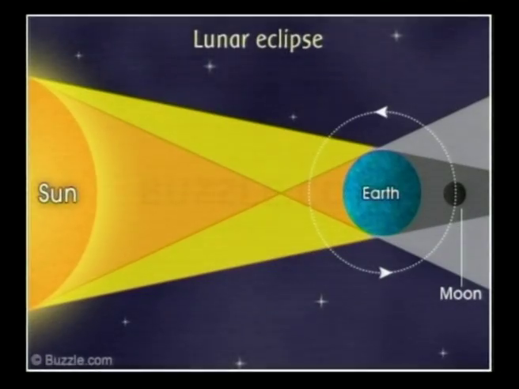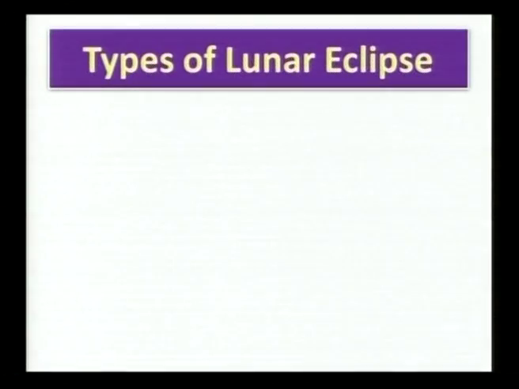Friends, once let us observe the picture. So friends, see here, when the shadow of the earth falls on the moon, in this situation the lunar eclipse occurred. So friends, let us know about the types of lunar eclipse. The types of lunar eclipse are 3 types. There are total lunar eclipse, partial lunar eclipse and penumbral lunar eclipse. So friends, now let us know about them.